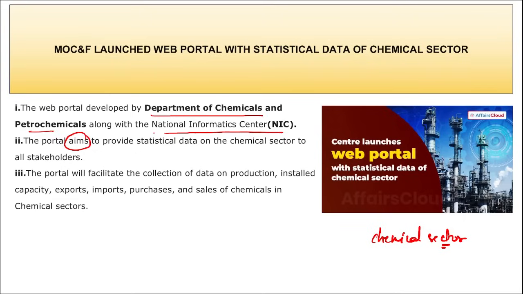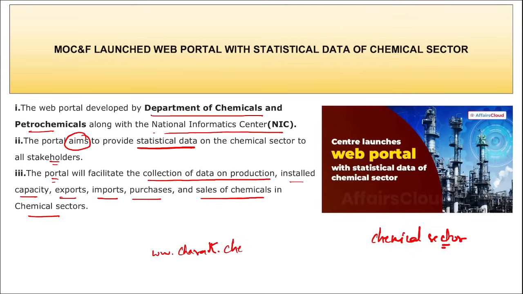The main aim of this portal is to provide statistical data on the chemical sector to all the stakeholders, and the portal will facilitate the collection of data on production, installed capacity, exports, imports, purchases and sales of chemicals in the chemical sector. Right? So coming back, it is your Ministry of Chemical and Fertilizers who have launched this particular web portal, that is www.charak.chemicals.gov.in.